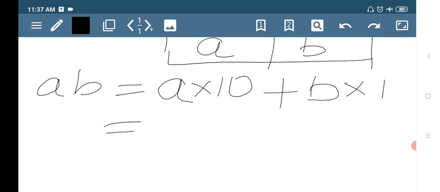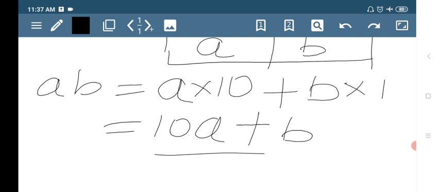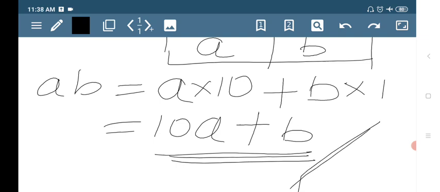So A into 10 is 10A plus B ones are B, 10A plus B. This is the general form of a number if you have the numbers in alphabetical form. That's all.